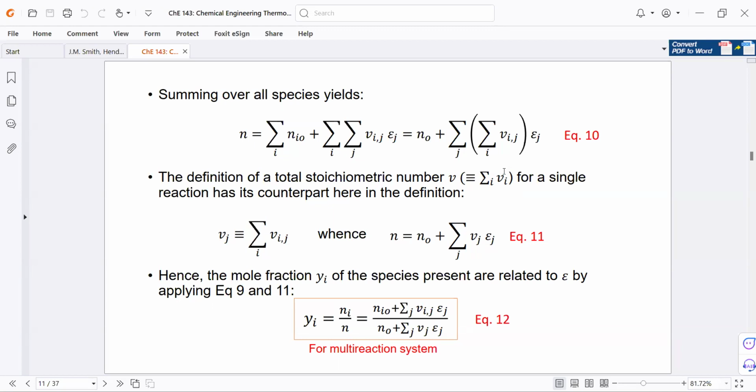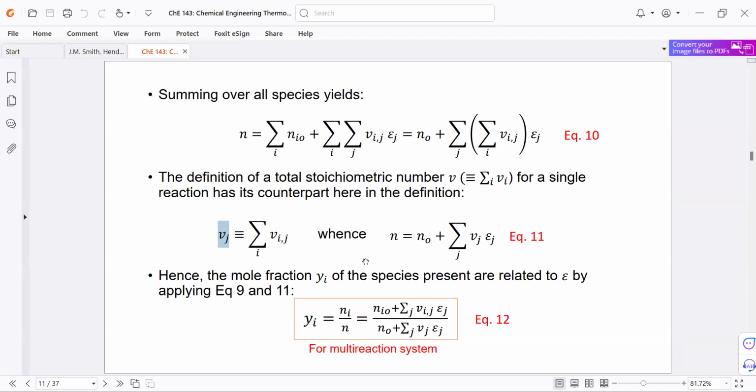But if we have multiple reactions happening, we have to get the sum of nu for each of the reactions, and it's given by the summation of v sub i j with respect to i. If we take the sum of all the stoichiometric coefficients of all the species for each reaction, then we will have a sum for v for each of the reactions.